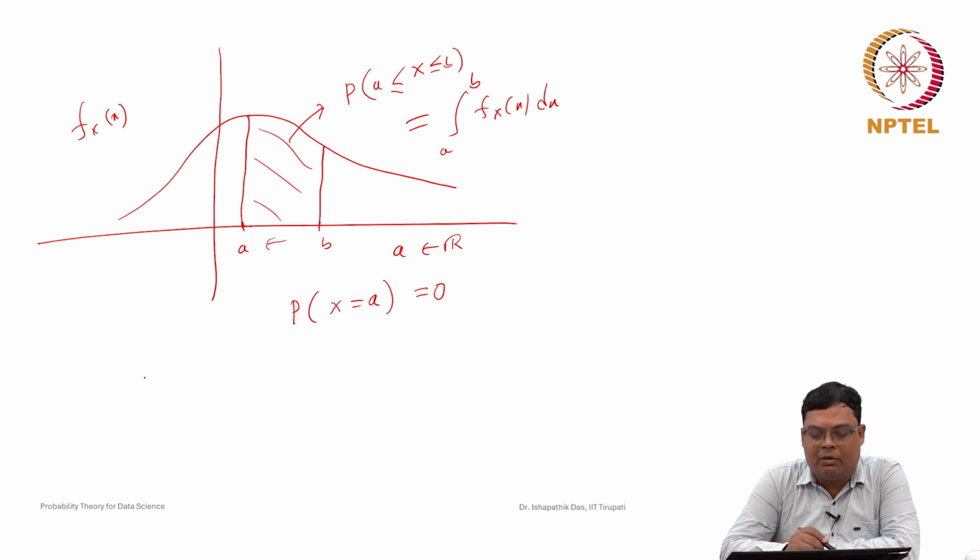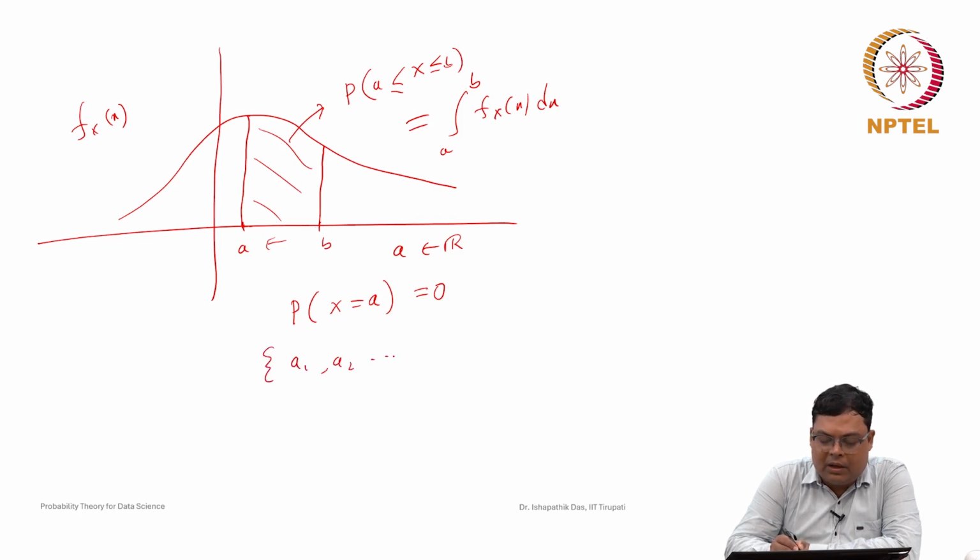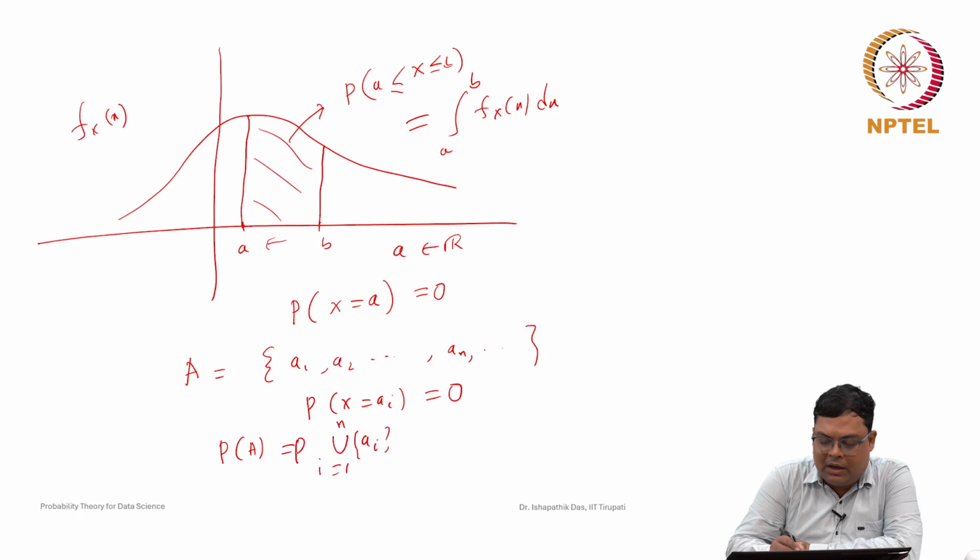Even if you take a countable set, the probability on a countable set will be 0, because by axiom 3, if you consider this collection of countable points, the probability at X equal to a_i, a single point, is 0. Now, suppose A is this set, what will be the probability of A? It is nothing but the probability of the countable union of a_i, i equal to 1 to infinity.